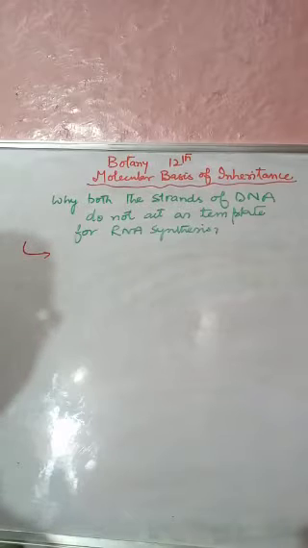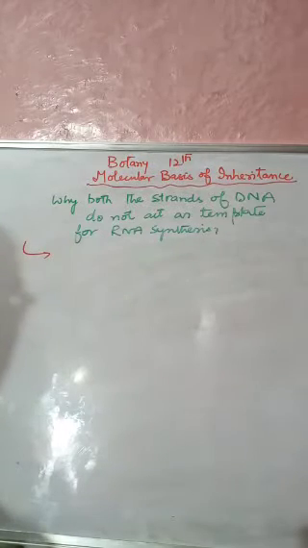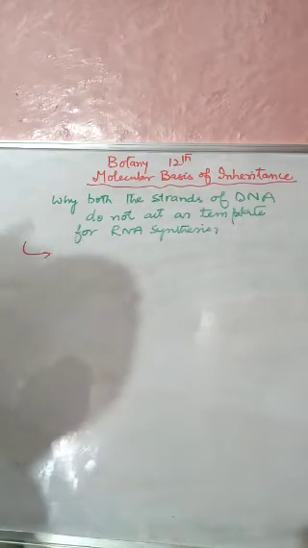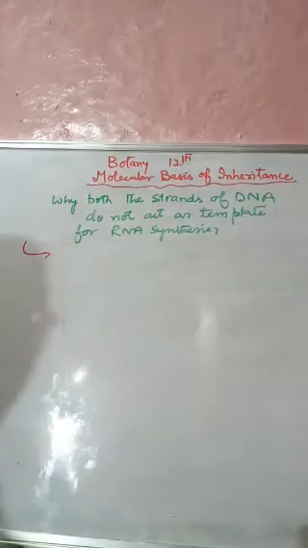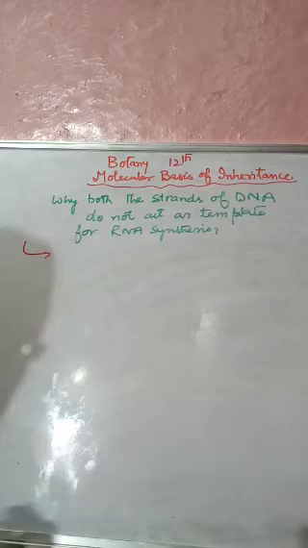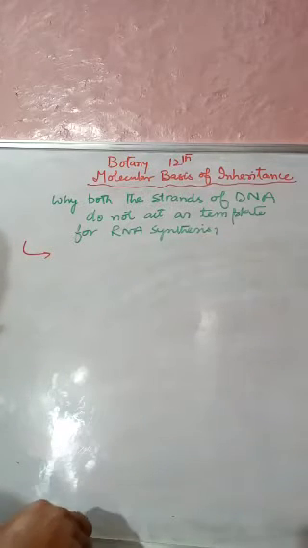There are various reasons for which we can say that both the strands of the DNA do not act as template for RNA synthesis.